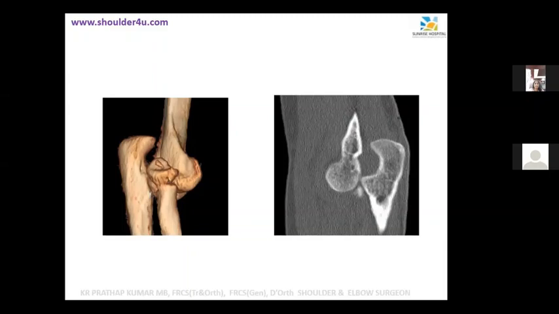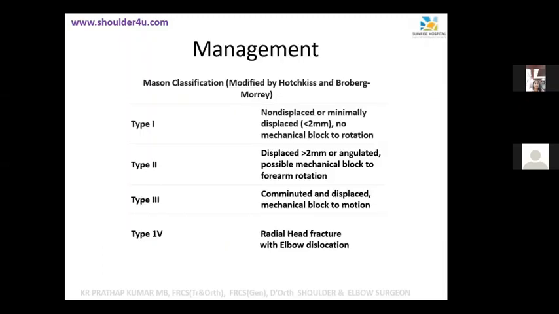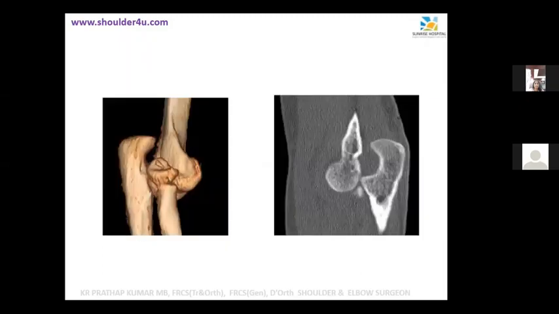Okay, and can you see the fragments there? So more than one fragment, isn't it? So you qualify it as a comminuted fracture. Yes, sir. So it's a comminuted displaced fracture of the radial head. Very good. Okay. So how do you classify that? Mason classification.